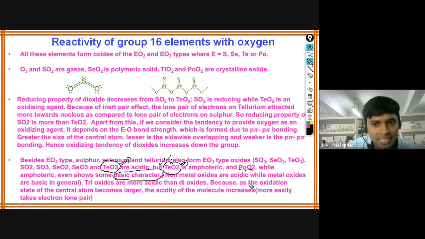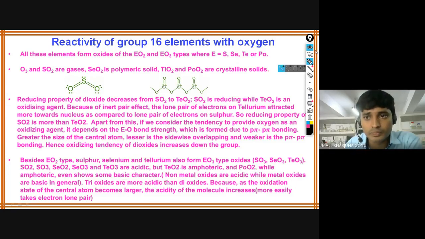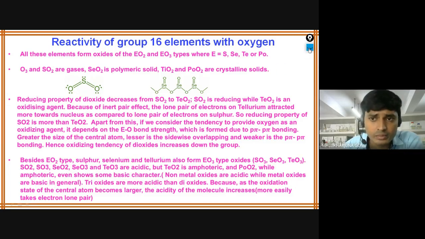Non-metallic oxides are acidic, that we know, while metallic oxides are basic in general. Trioxides are more acidic than dioxides, which we have already studied in the 15th group, because as the oxidation state of the central atom becomes larger, the acidity of the molecule increases. So this is about all this one. Next.